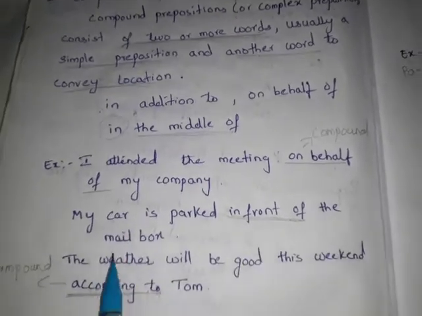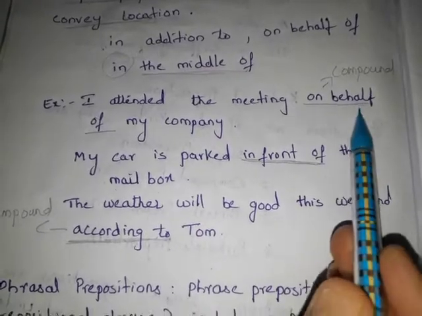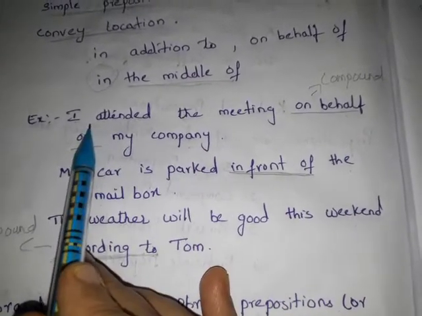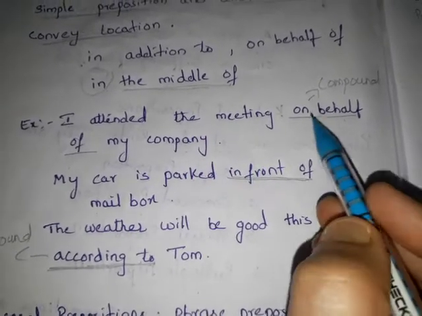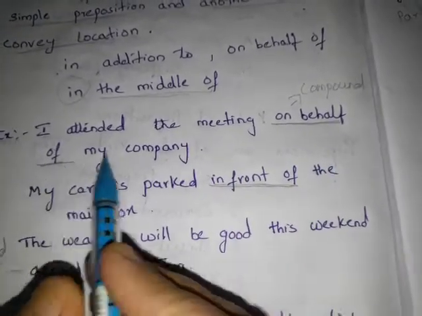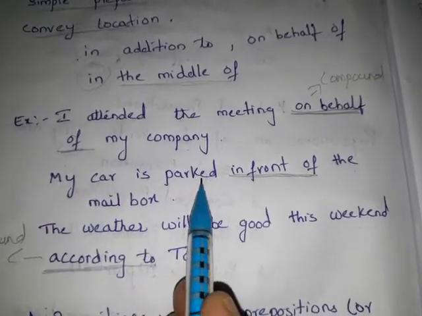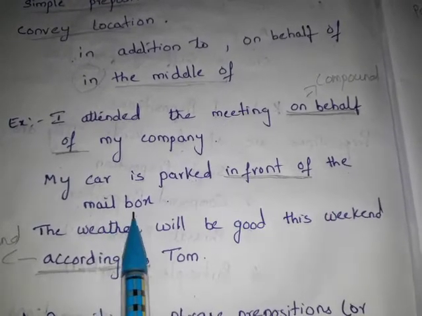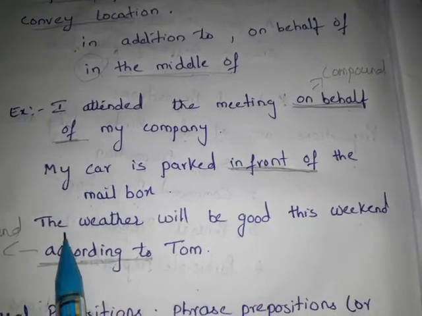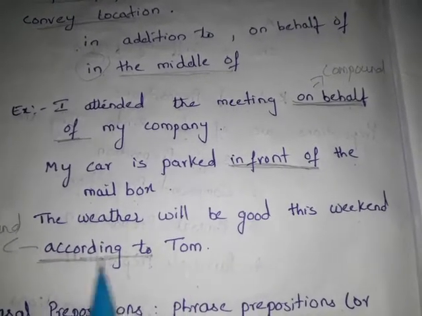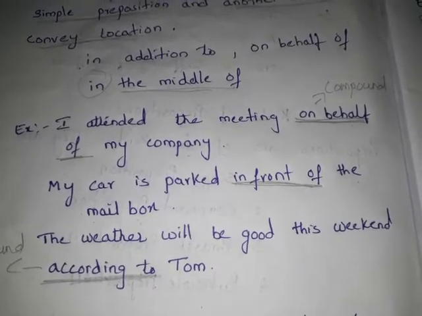Let's see some more examples here. I attended the meeting on behalf of my company. The person attended the meeting on behalf of the complete company. So here on behalf of is known as compound preposition. My car is parked in front of the mailbox. In front of is a compound preposition. The weather will be good this weekend according to Tom. Here, according to is a compound preposition.